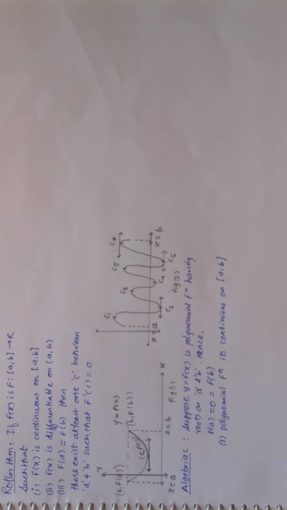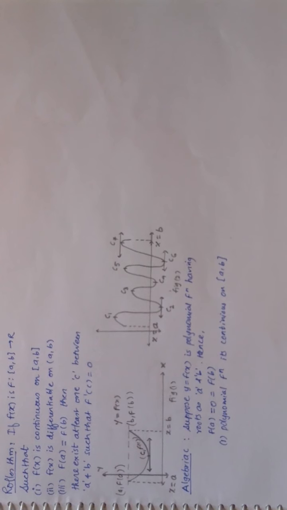Whatever interval is taken, since it is a polynomial function, obviously it is continuous, and since it is continuous, it will have tangents drawn at every point other than the endpoints, if you say so.